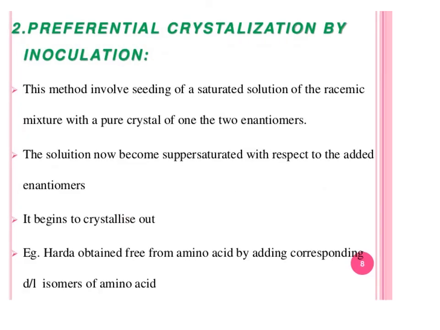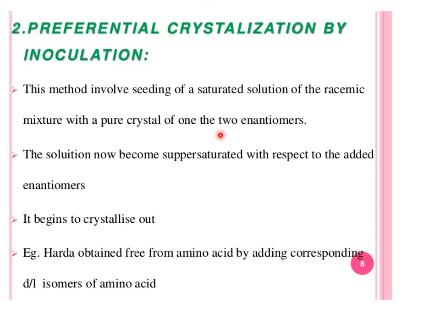The second method is preferential crystallization by inoculation. This method involves seeding of a saturated solution of the racemic mixture with a pure crystal of one of the two enantiomers.